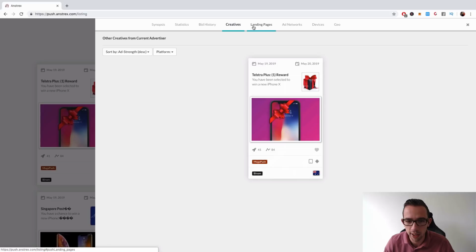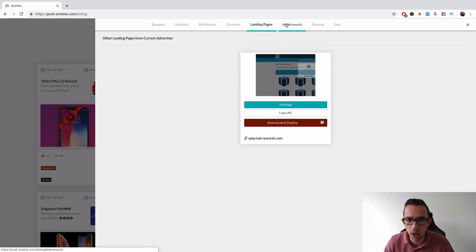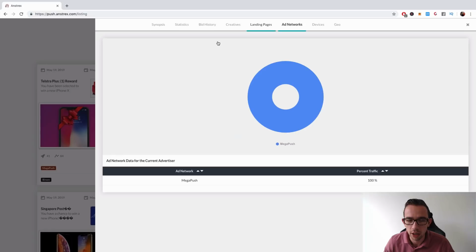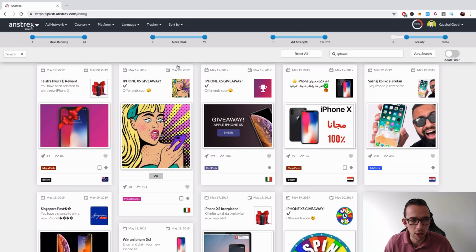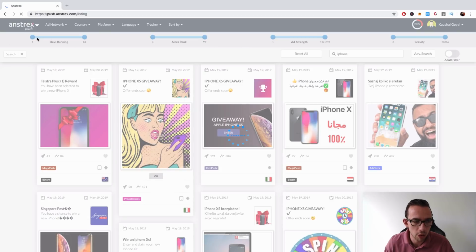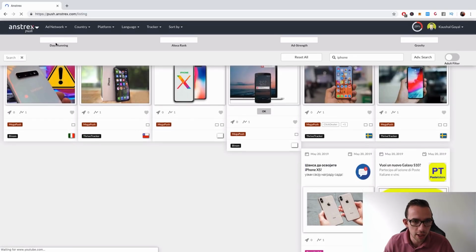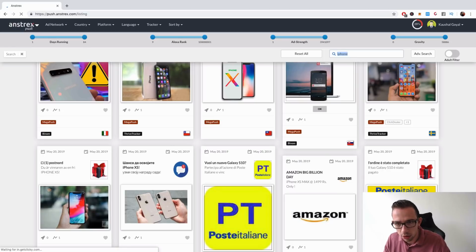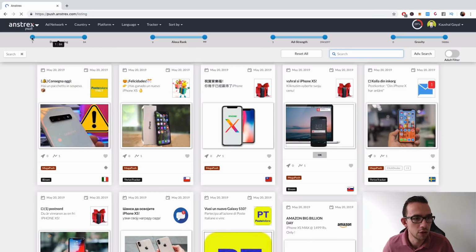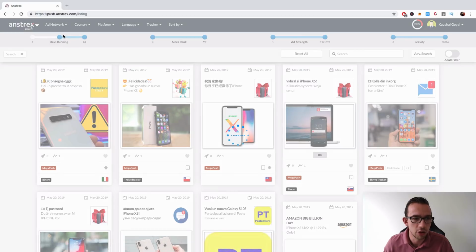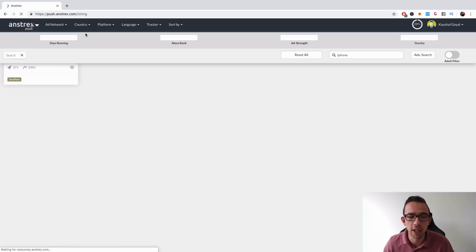I want to see ads which have been running for quite a while, so I don't need to visit the page because I already know what it looks like. All right, days running. So we put all the gravity and then days running. I want at least 10 days. So I will remove the iPhone and then I will do at least 10 days. So we actually have a good indication of, if you're running for 10 days, it must be working, right?